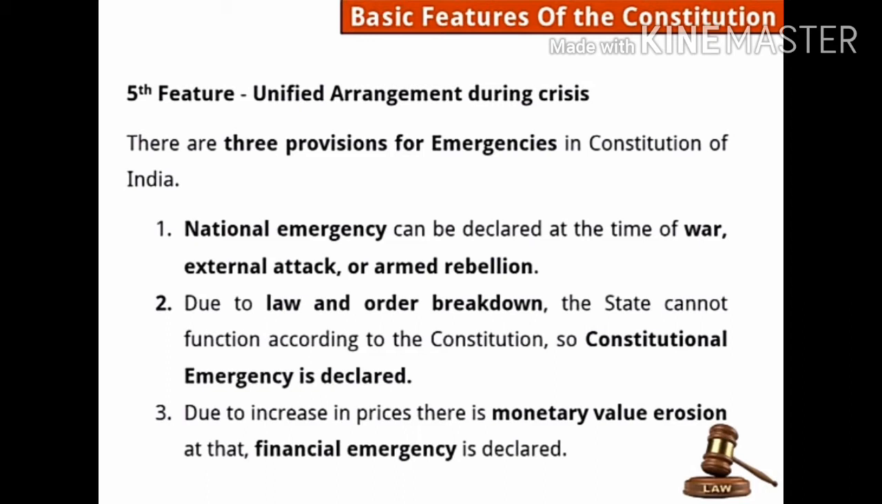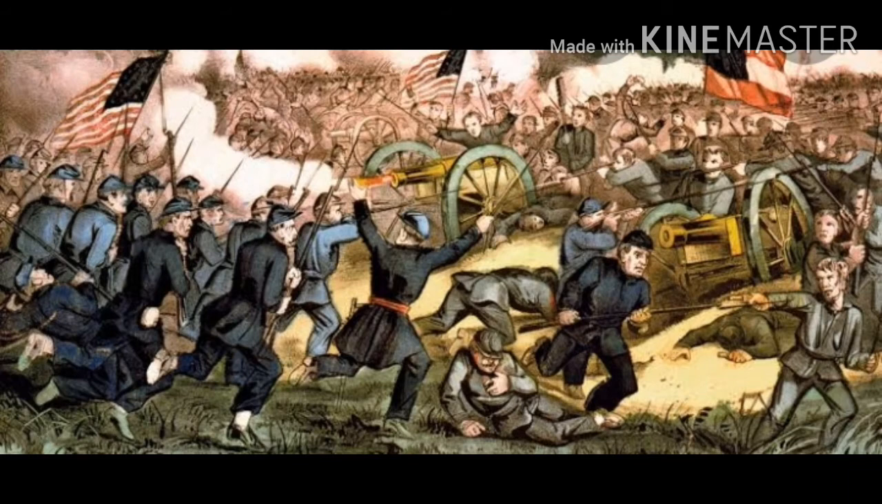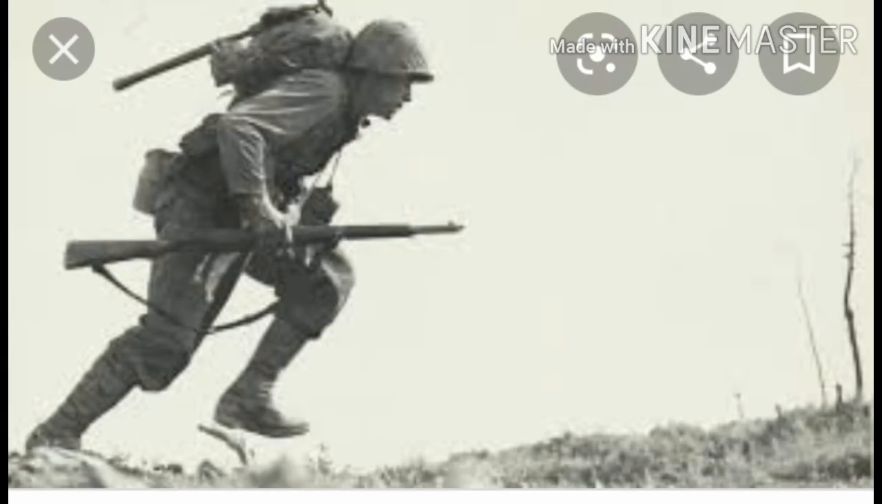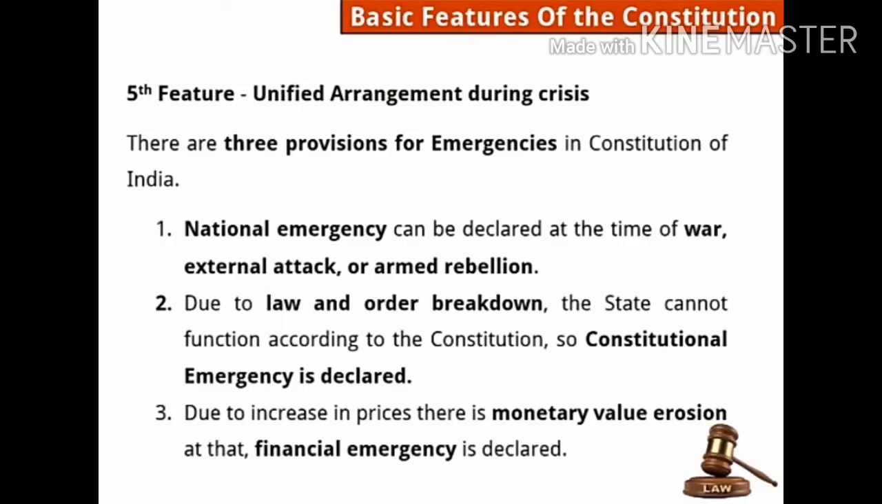So first point, national emergency can be declared at the time of war, external attack or armed rebellion. So if we are in the condition of war or external attack or armed rebellion, that time national emergency is declared. It means all transportation is closed. You will not get anything. Even you will not get the milk. That is the worst situation when national emergency is declared.